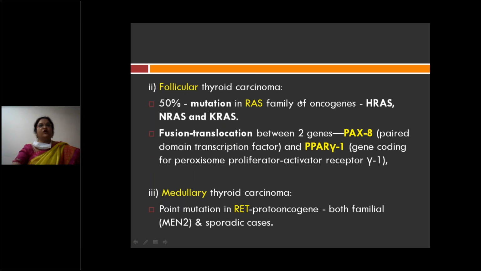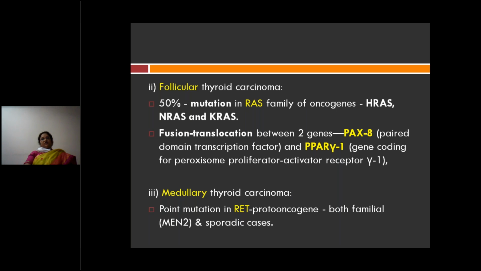Next, follicular carcinoma of the thyroid. What is the gene which is responsible? 50% have mutation in the RAS gene. What is the RAS gene? It is a growth promoting oncogene. Which type of RAS gene? That family: HRAS, NRAS, KRAS. So 50% of them have mutation in the RAS gene.